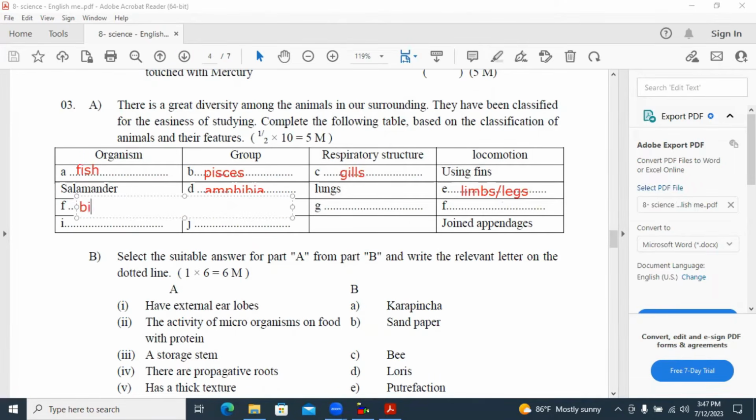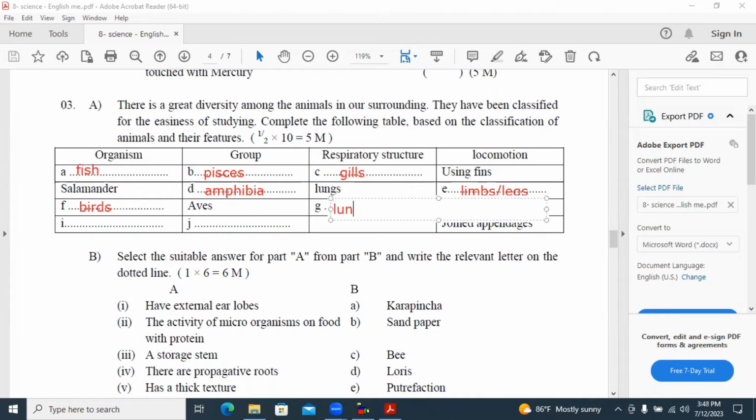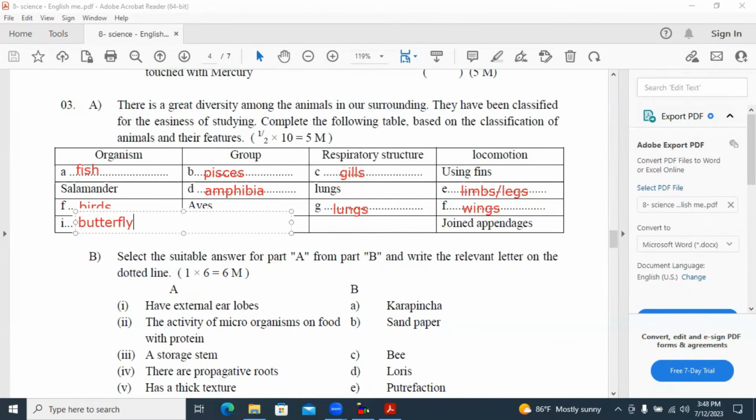Aves, the organism we can take birds. Group Aves, respiratory structure is the lungs. Locomotion is done by wings. Next one, jointed appendages are there for the Arthropoda group organisms. And one example is butterfly. There are so many other examples of insects for the group Arthropoda.